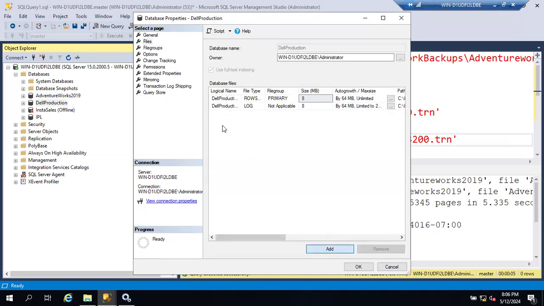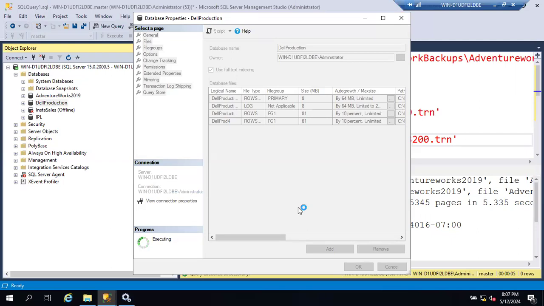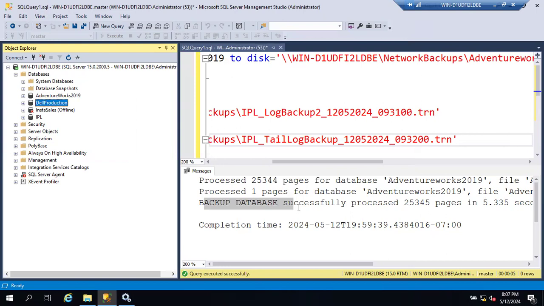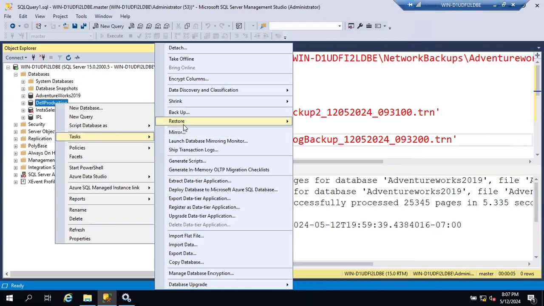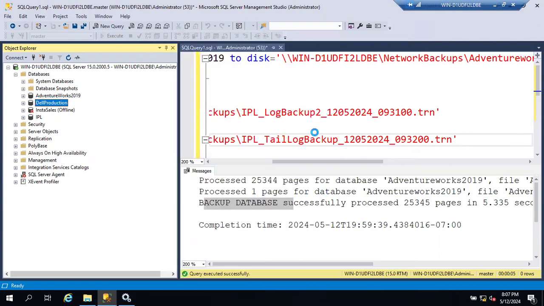I'm adding Dell production 3. This is the third file, and adding one more file, and this file I'm adding in the FG1 file group. And Dell production 4, Dell prod 4. This file also I'm adding in file group 1. Just to show you the demo, I'm adding some extra files and file groups, guys. Now generally we don't use this option, but in case instead of the whole database backup, customers are asking for a specific file backup or file group backup, we can take it, guys.